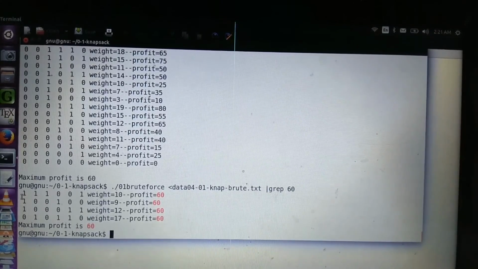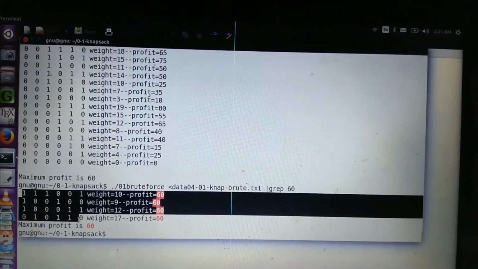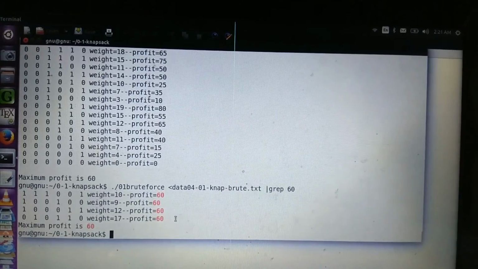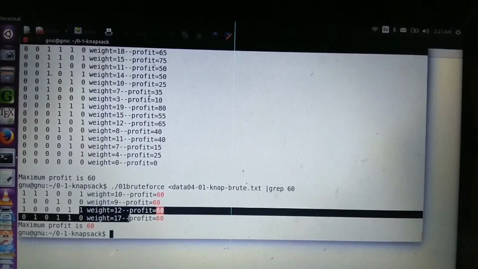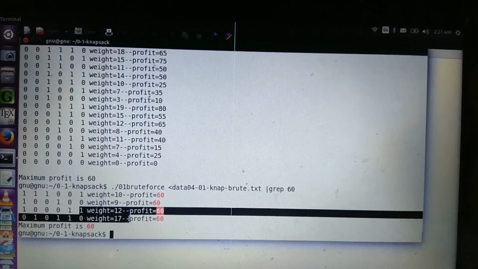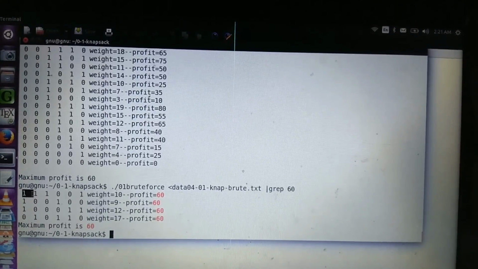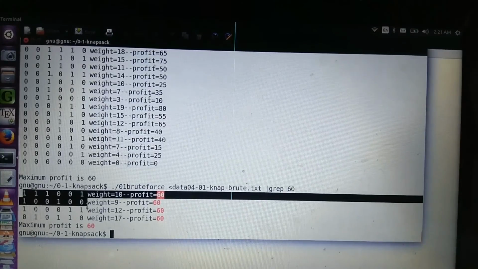You can see 4 combinations, but these 2 combinations give the maximum profit, but the weight exceeds the bag capacity. So those 2 combinations are not desirable ones.